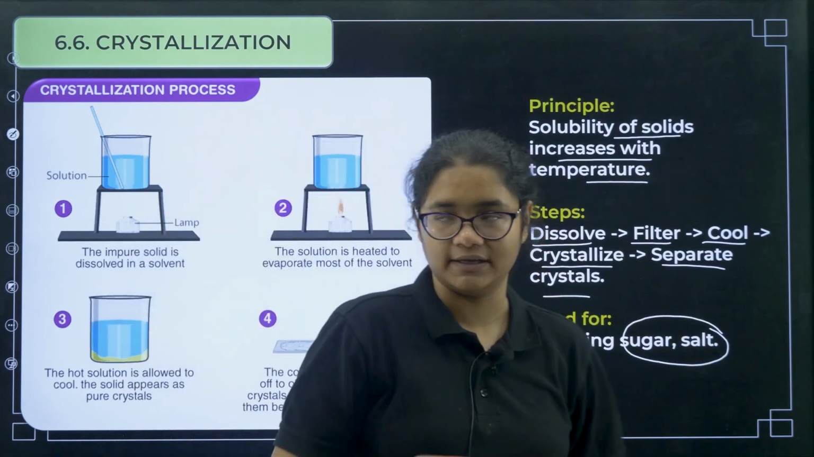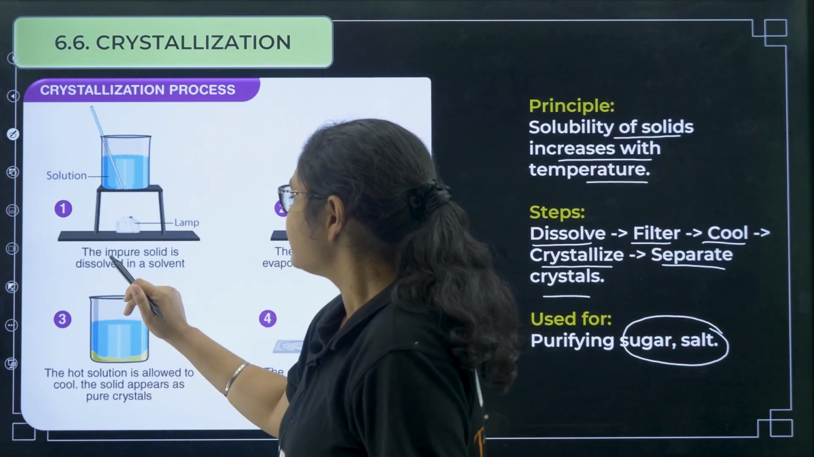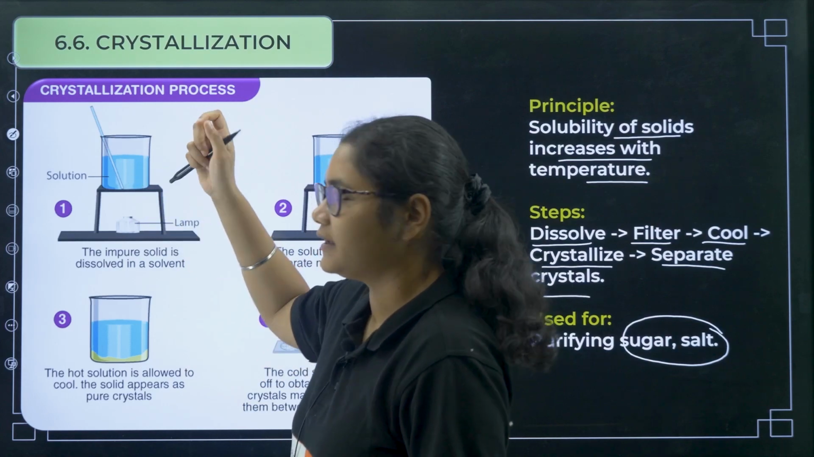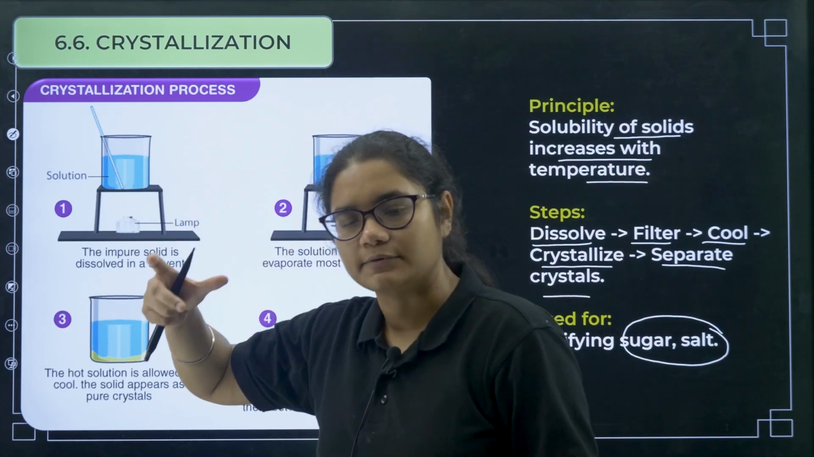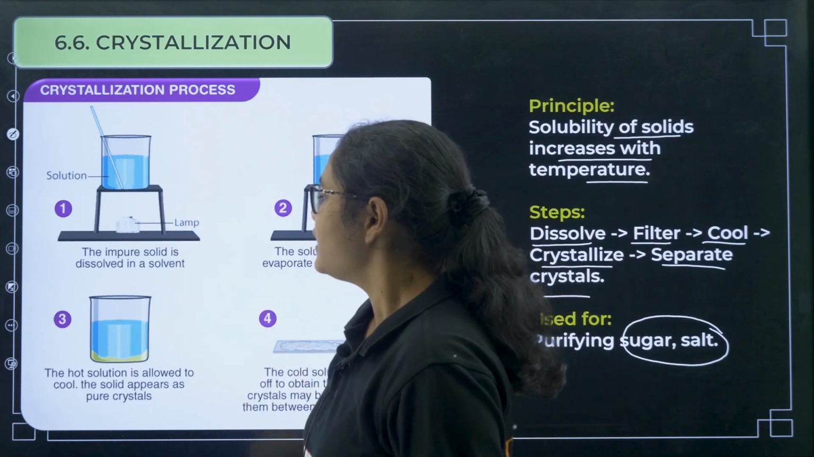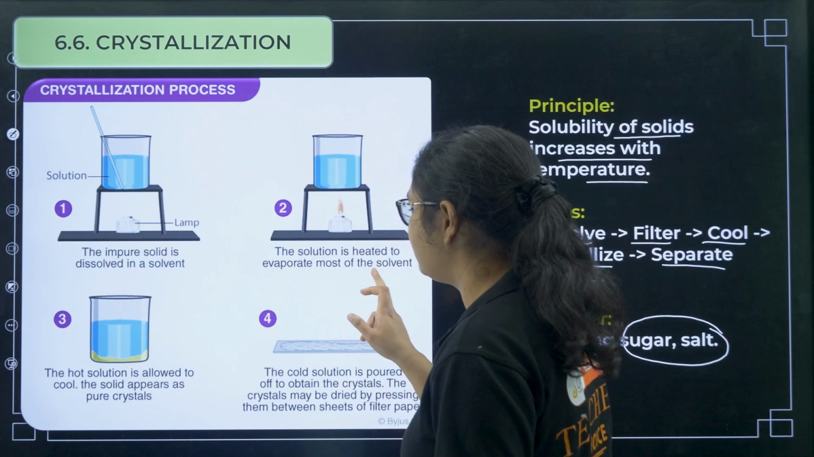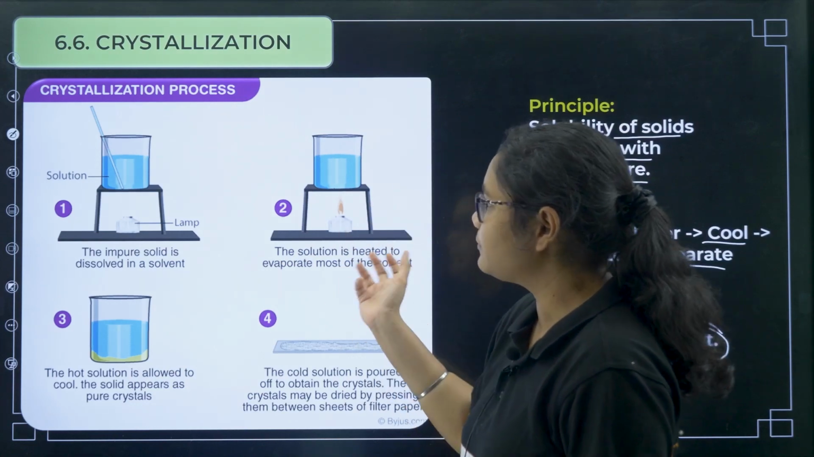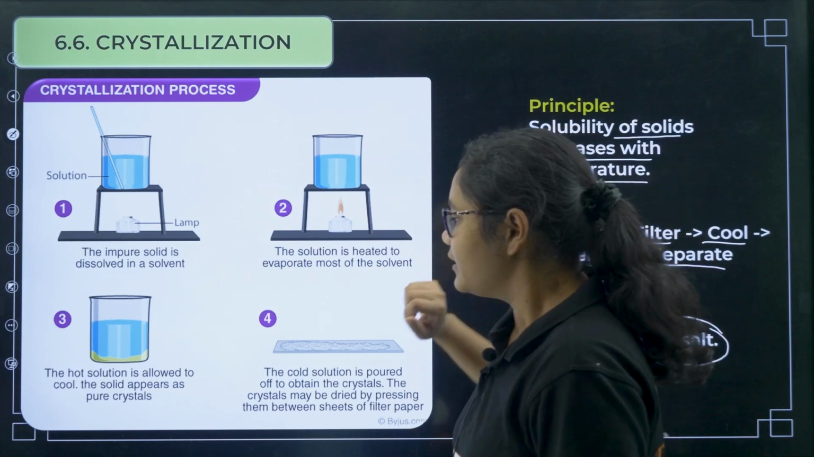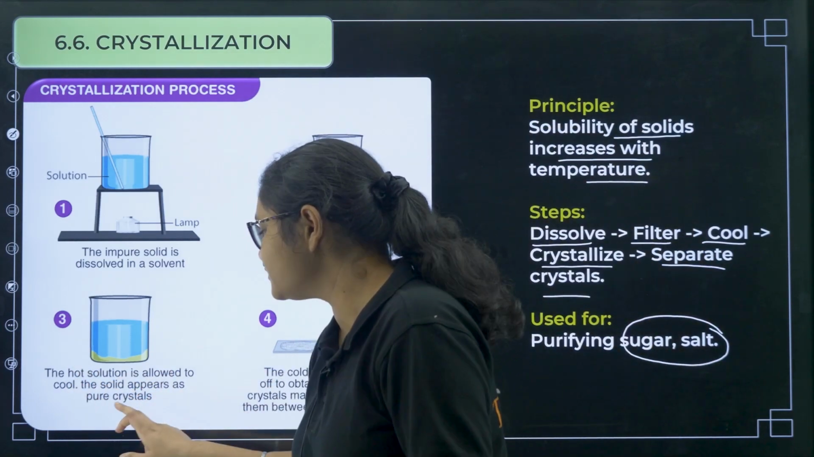I'll explain the steps here. You can see, suppose here you have the impure solid dissolved in a solvent, okay. This is the impure solid you want to purify, for example sugar or salt, which you have dissolved in it, okay. Next what will happen? The solution is heated to evaporate most of the solvent, okay. So you keep on heating the solution so that most of the solvent is evaporated. Next, the hot solution is allowed to cool. The solid appears as pure crystals.